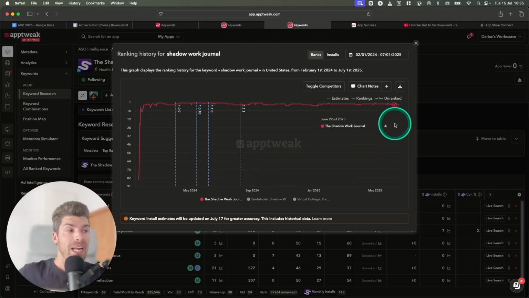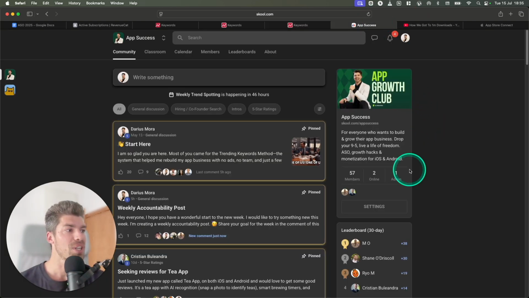Now you might say, okay, all of this sounds great, but how do I actually discover the trending keywords? How do I find the right keywords for my app? Very good question. For this, I have created a school community. If you go to school.com/AppSuccess, you can join the community.